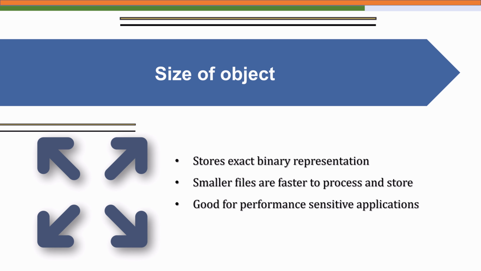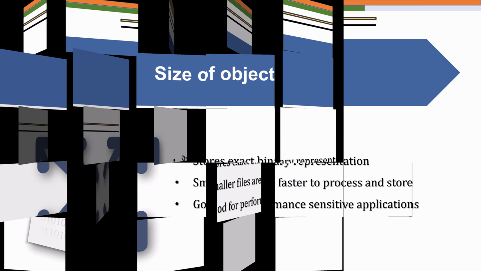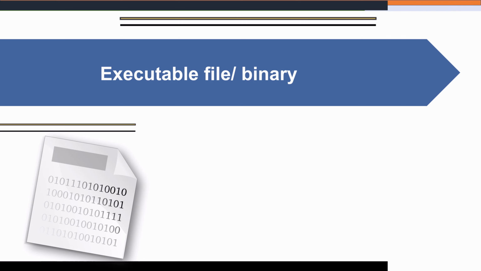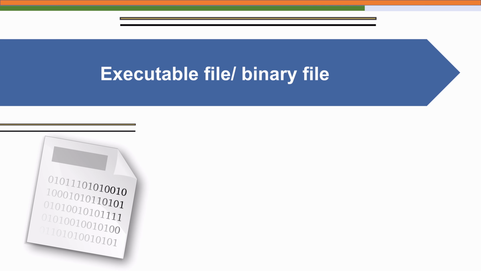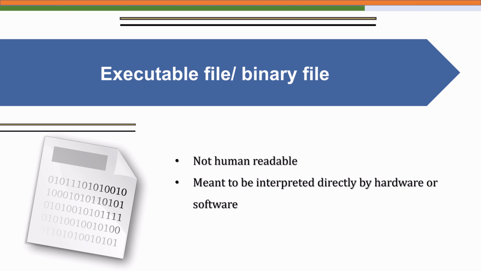So let's take a simple example, that is an executable file like a .exe file in Windows. Inside you will find values which represent machine instructions that only your processor understands. For example, an add operation and relevant instructions related to that.